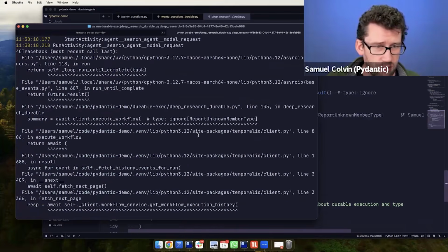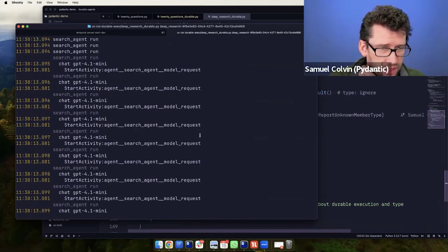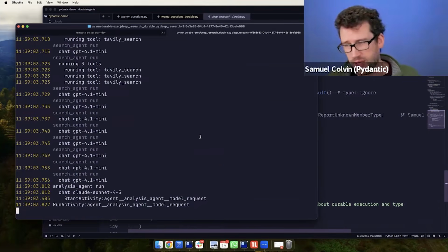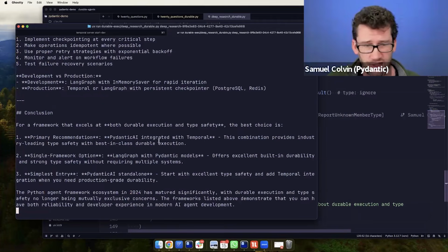I think it does take quite a long time. Maybe I can show the previous output, or did we not get to displaying the previous output? Did it ironically actually fail the time before? But hopefully once this finishes, we should be able to see its analysis, which I think is on a par with what I see from the other deep research things. Obviously, there's some UI work to do to display this in a nice deep research interface.